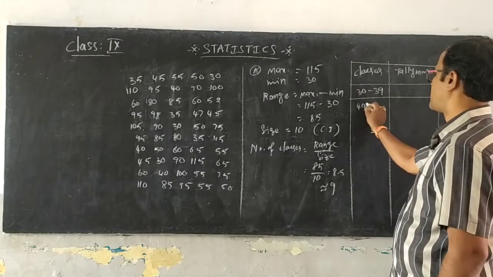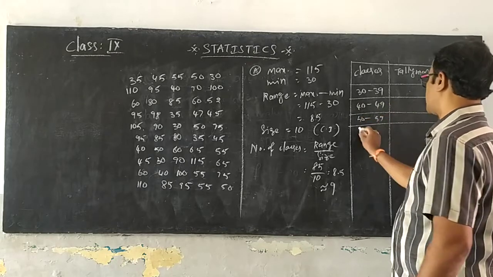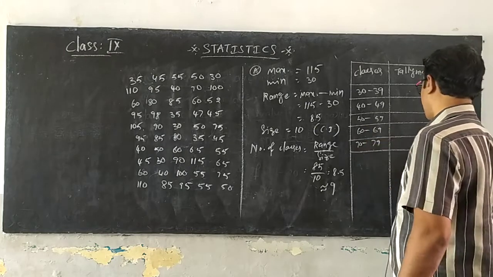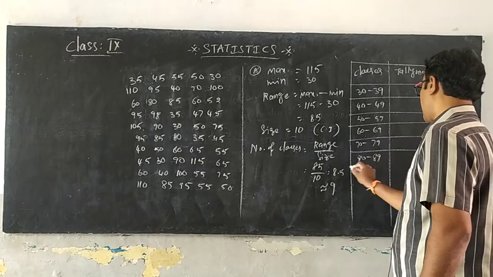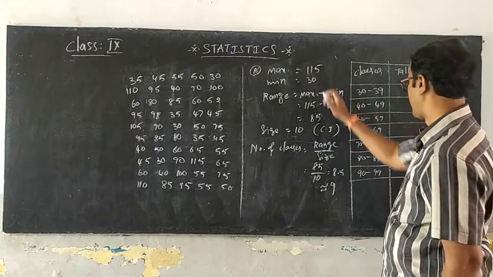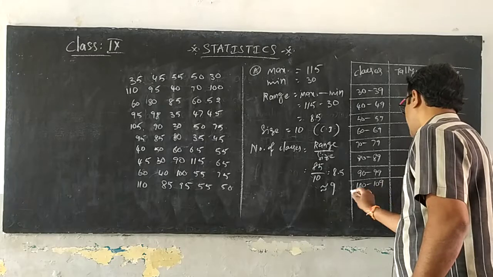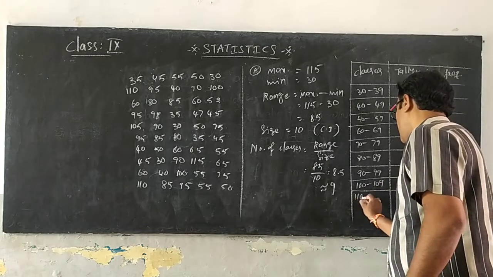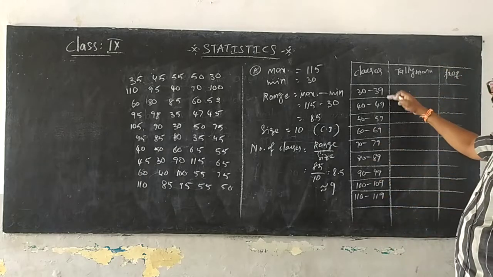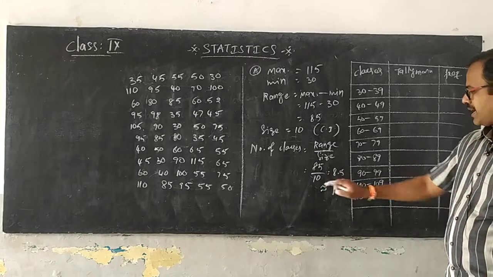The next you go 40 to 49, 50 to 59, 60 to 69, 70 to 79, 80 to 89, 90 to 99. Observe carefully, maximum is 115, so you take 100 to 109 and next 110 to 119. How many classes did I get? 1, 2, 3, 4, 5, 6, 7, 8, 9. We got 9 classes.